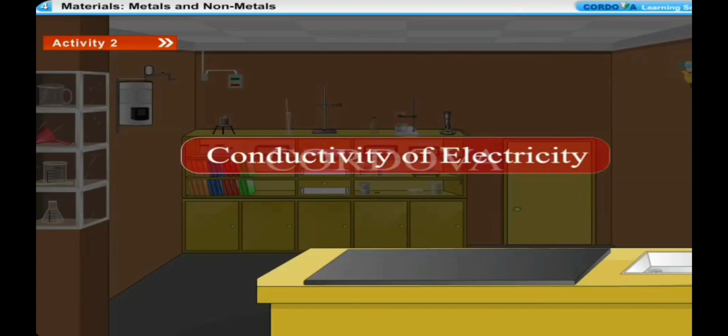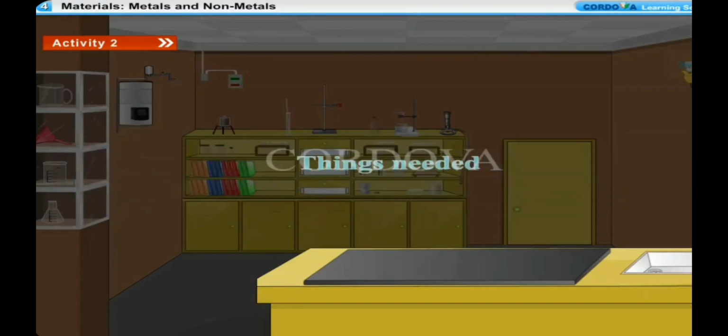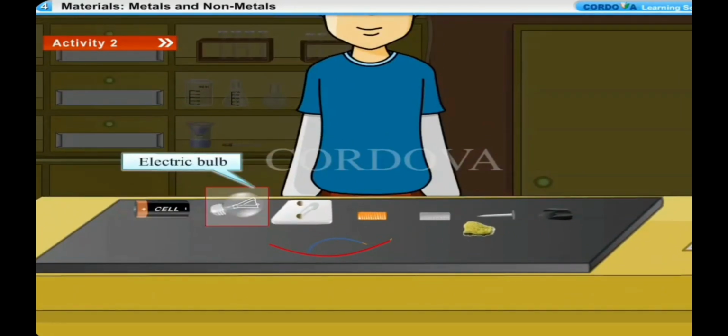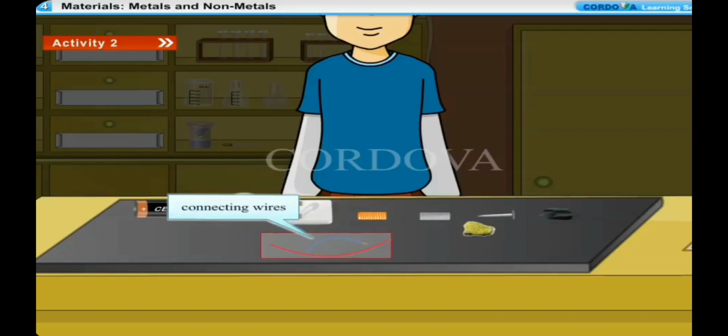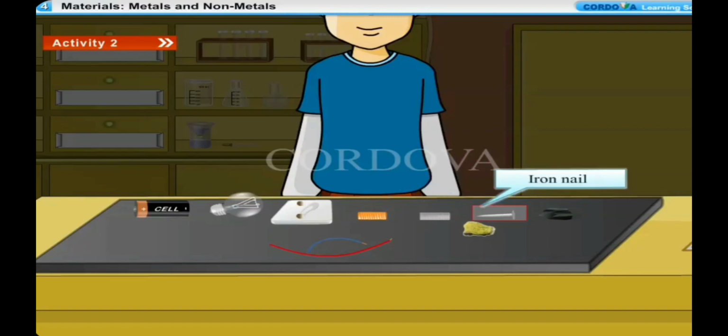Conductivity of electricity. To show that metals are good conductors of electricity and non-metals are poor conductors of electricity. Things needed: an electric cell, an electric bulb, a key, connecting wires, copper piece, aluminium piece, iron nail, coal piece, sulphur piece.